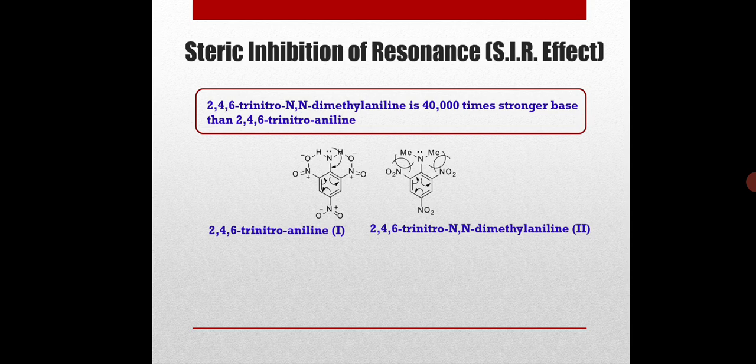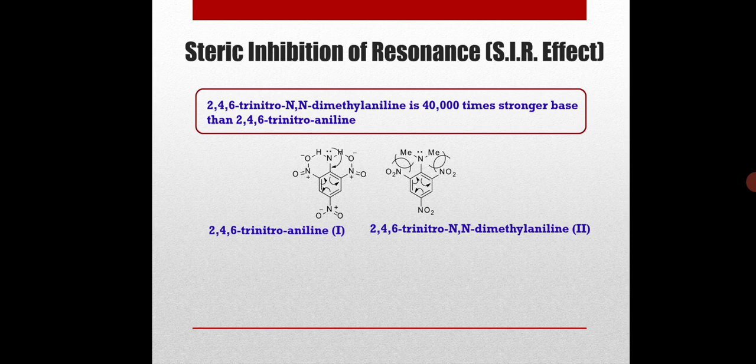So one way to think is that in compound 2 there is a ready availability of electrons on the nitrogen of the NMe2 group, and that's why it can act as a strong base. Whereas in compound 1, the lone pair of electrons on NH2 is somehow not available, and so it can't act as a good base. Now why is it so?